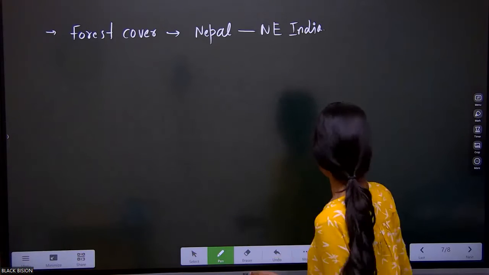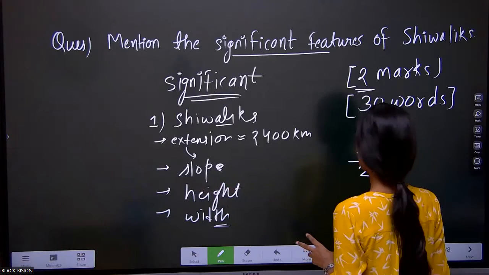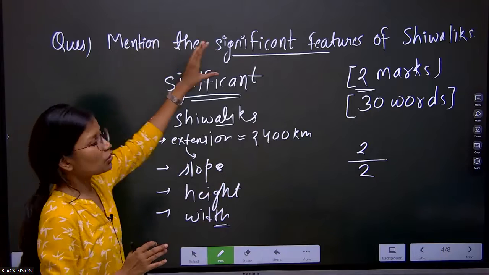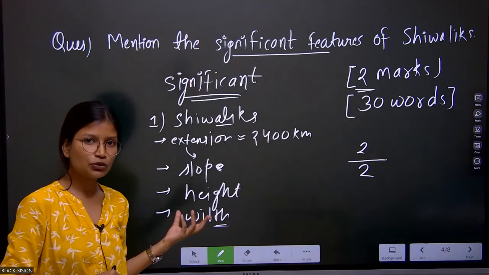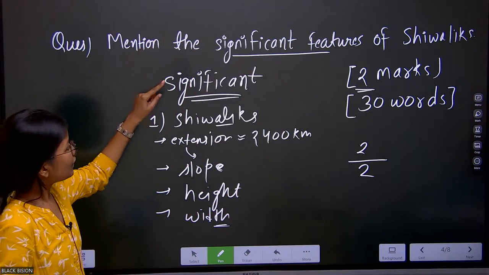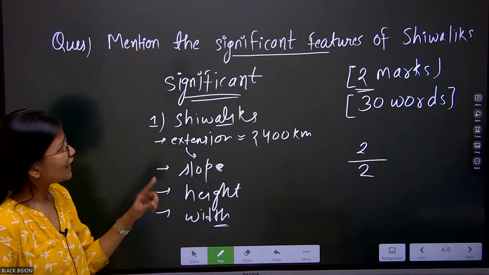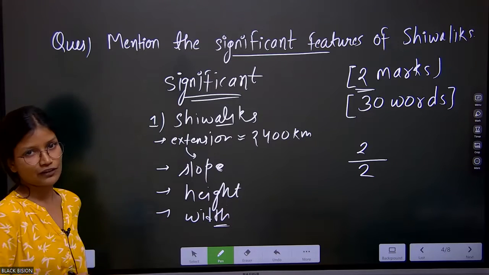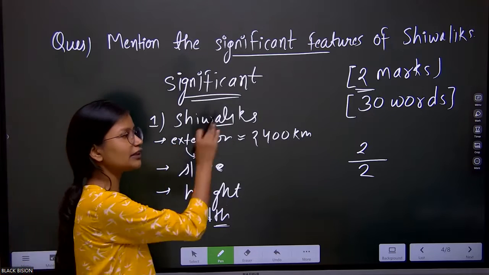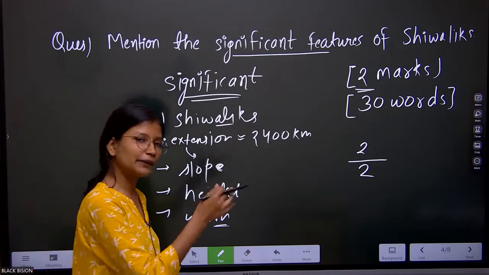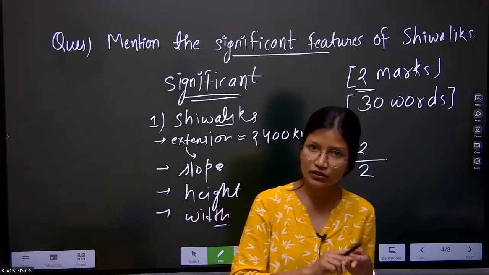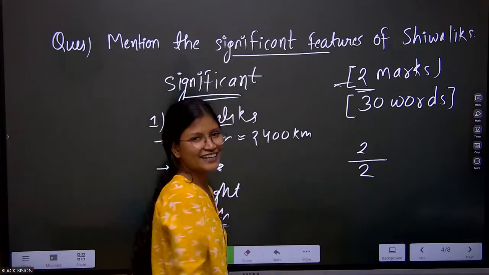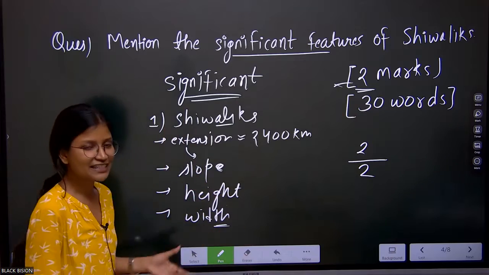So I hope you understood how this particular question and answer should be written. See here, the question is quite straightforward. We do not need to know much about it. However, the thing we need to keep in mind is that since the question is being asked in the geography paper, we have to write the geographical features. There is nobody who cannot write 30 words on Shivalik, but we will not abruptly write anything. We will write only those things which are relevant and will fetch us marks, because this is the most important concern. So that's how this answer needs to be written.